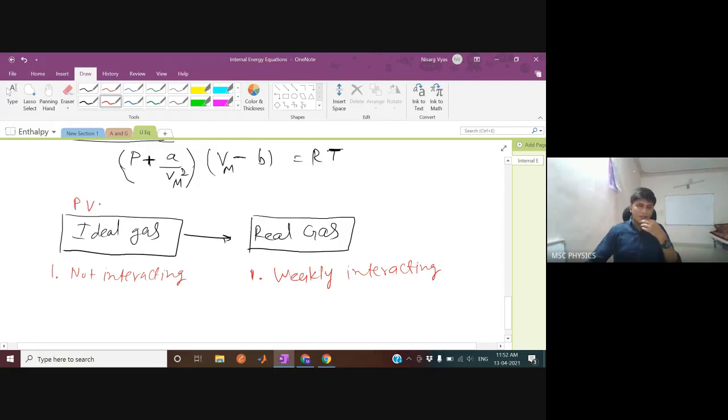The equation of state was PV equal to nRT. So pressure is directly related to the force of attraction. Since there was no attraction, the pressure was P. But now, since there is an additional attraction as well, apart from those collisions, the pressure of the gas has to increase, and that increment term is given by a/Vm^2.